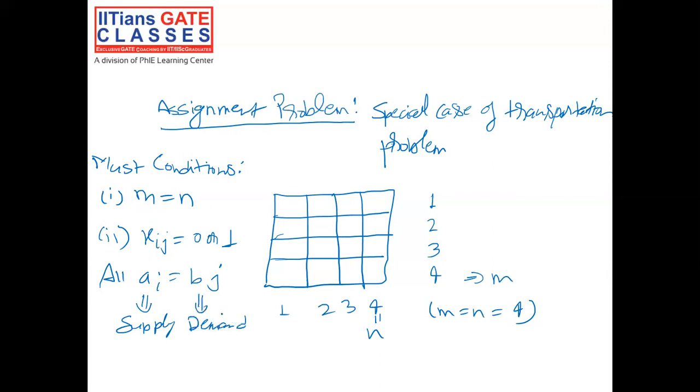So in assignment problem, your supply is basically the jobs you are having to get performed, and your demand you can say it is similar to the machines we are having to perform those jobs. And if you want to write this whole assignment problem in terms of your linear programming problem, you can write simply as